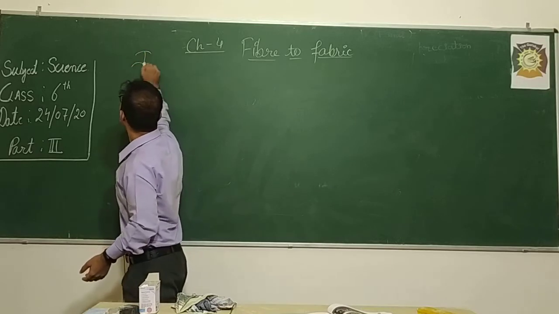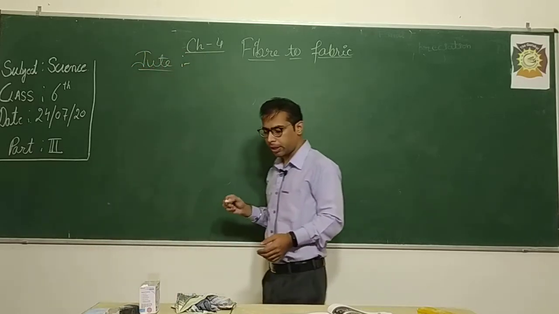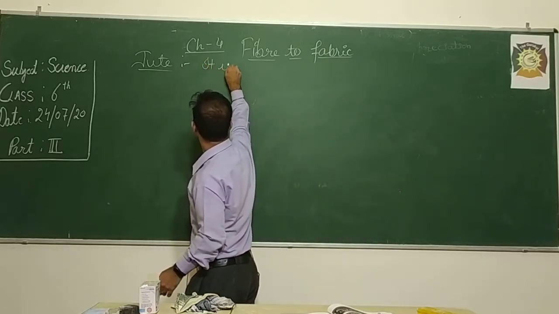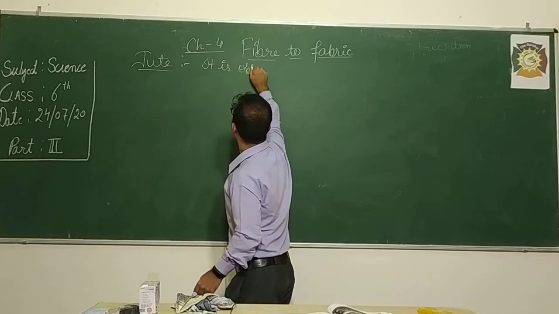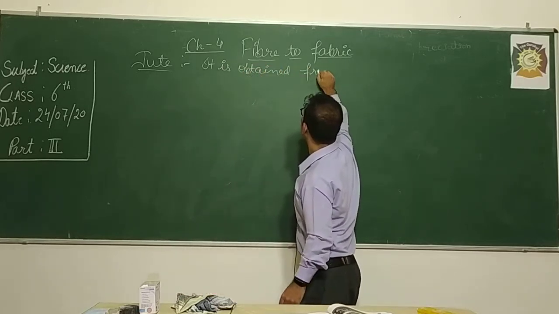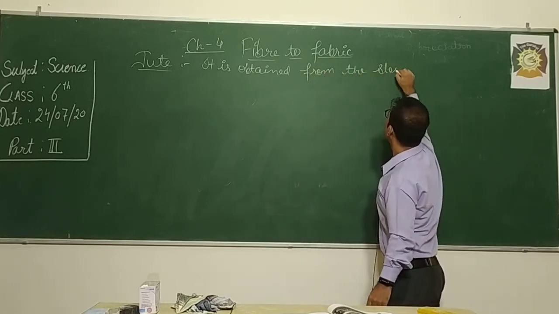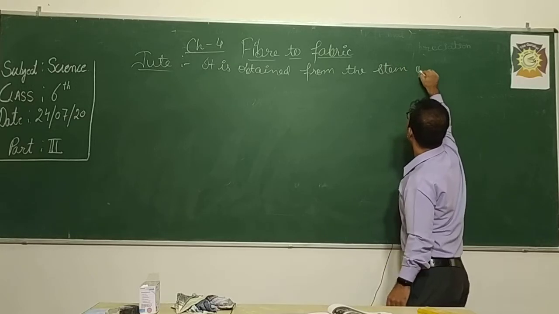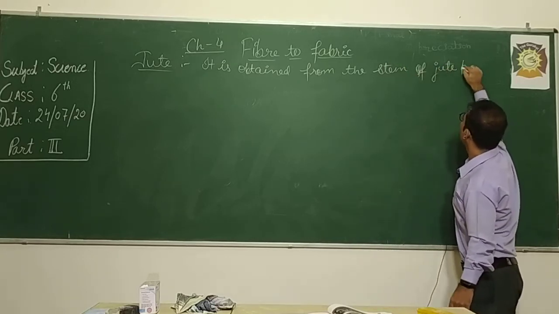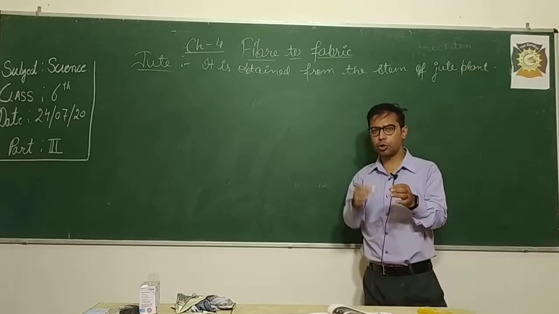So first of all, let's study jute fiber. Jute fiber is obtained from the stem of the jute plant.